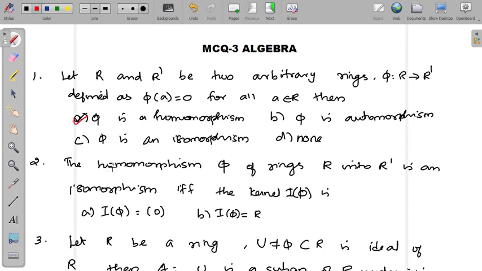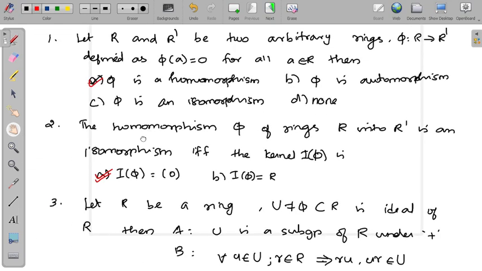The second one: the homomorphism pi of rings R into R dash is an isomorphism if and only if the kernel I of pi is equal to the 0 ideal. That is the right answer. If the kernel maps to the 0 ideal, then we can say the homomorphism becomes an isomorphism.